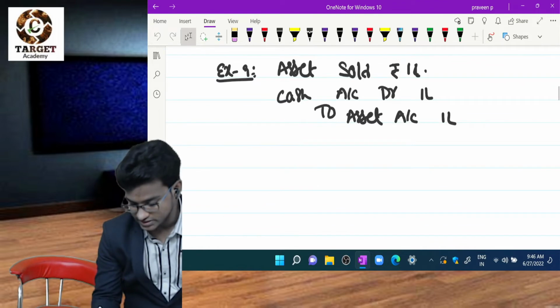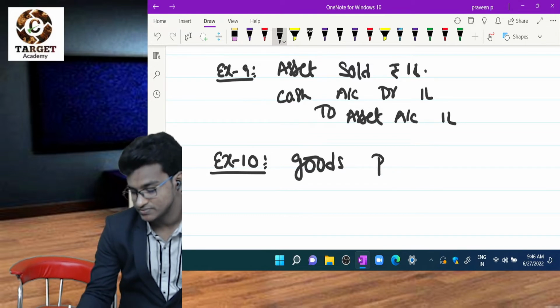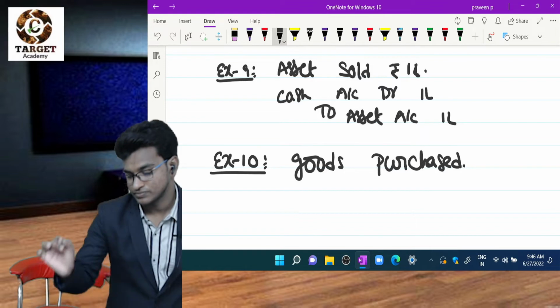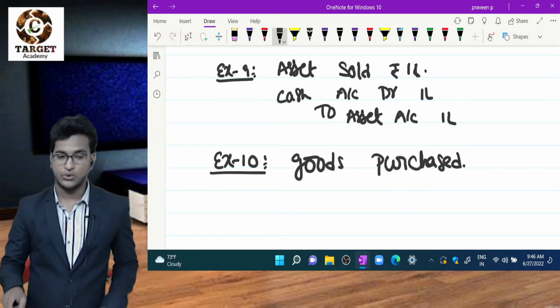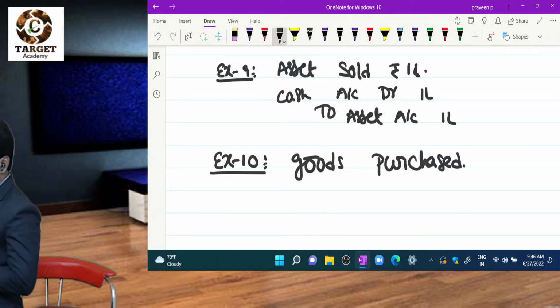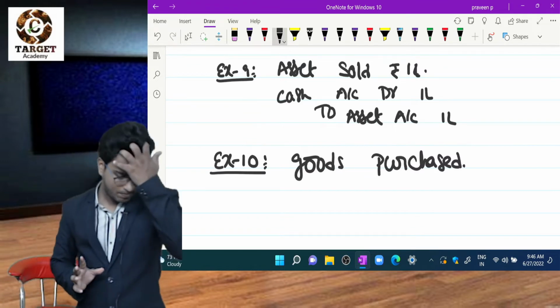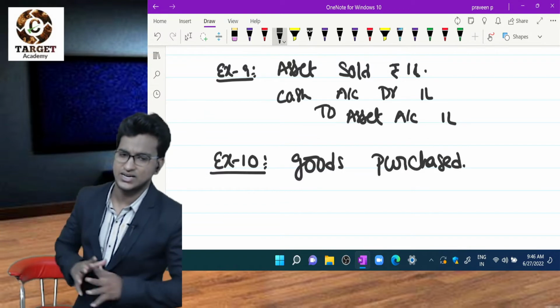Next entry is goods purchased. Here I have to discuss something about the goods and assets. I can call it as goods versus assets. So what are goods, what are assets?